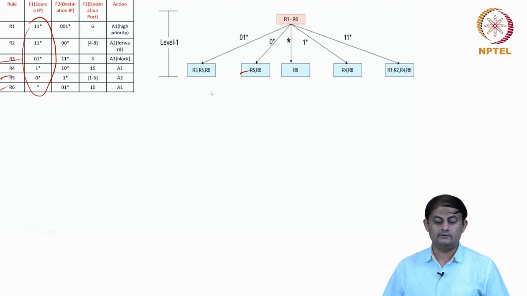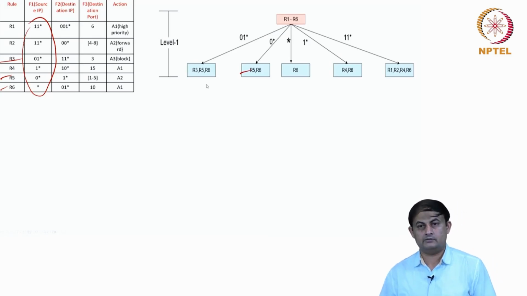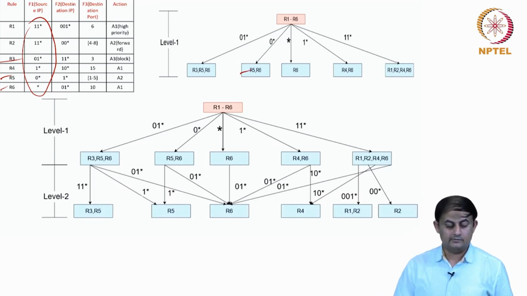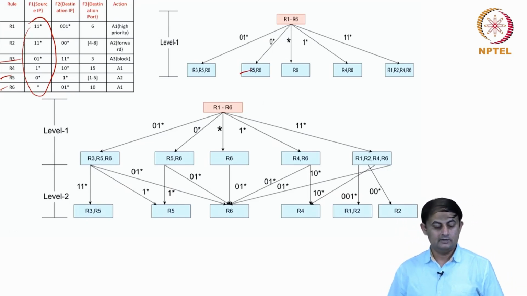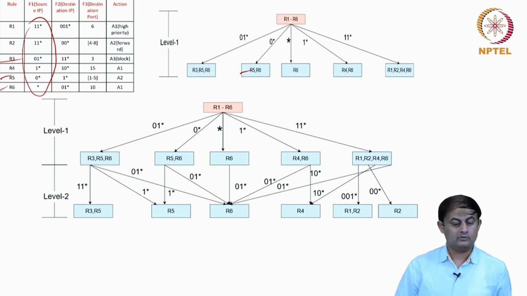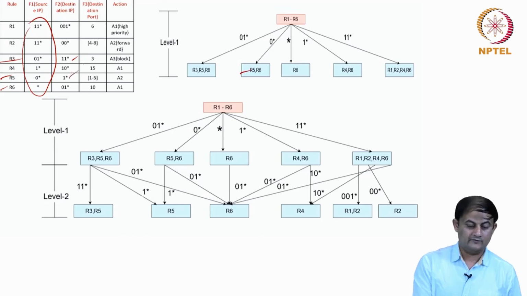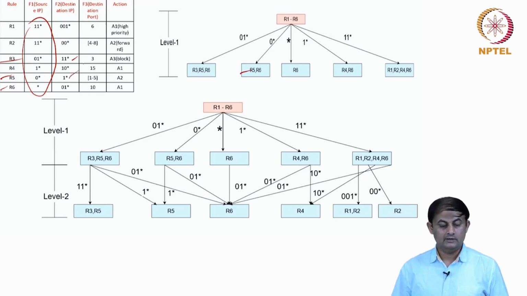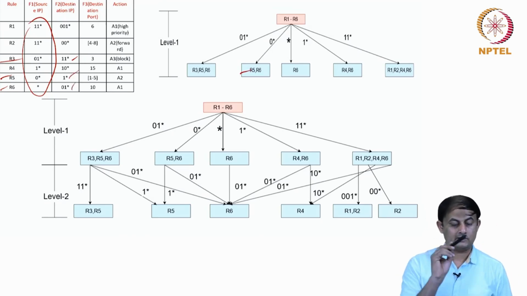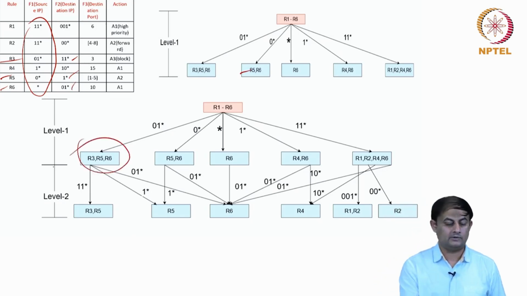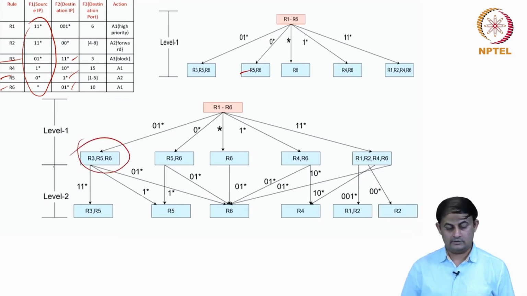Now again, I take one node at a time and then apply the possible second level prefixes and see how the branching looks. So here is the second level branching from the node R3, R5, R6. For the rule R3, 1, 1 star is one unique prefix. And then for the rule R5, 1 star is another prefix. And for the rule R6, 0, 1 star is another prefix. So that's why I got 3 branches originating from this particular node in the trie structure.